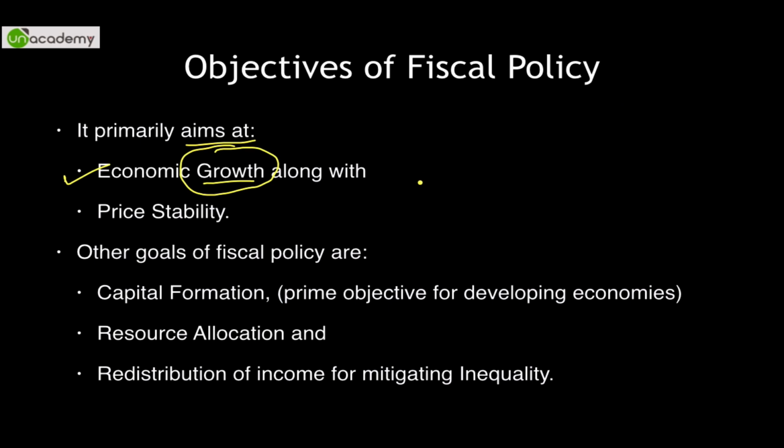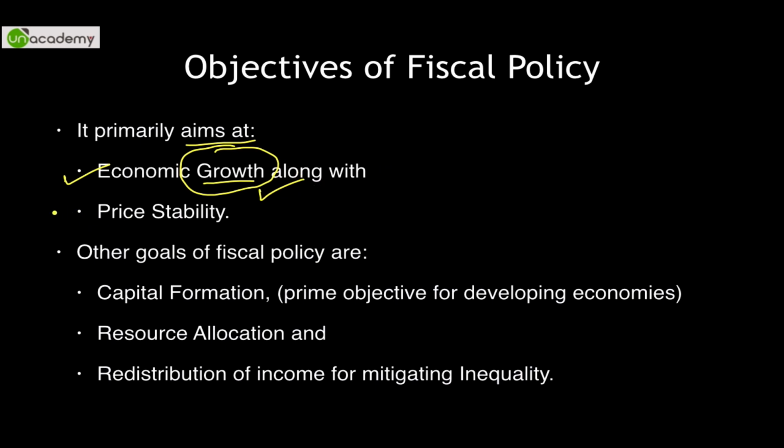Through those taxes, the government spends on defense, on 5-year plans, missions, etc. And all those missions give employment to people and help us grow economically. So economic growth is the first primary important aspect of fiscal policy.